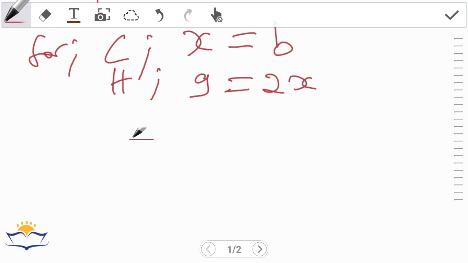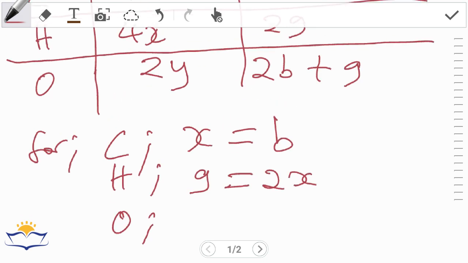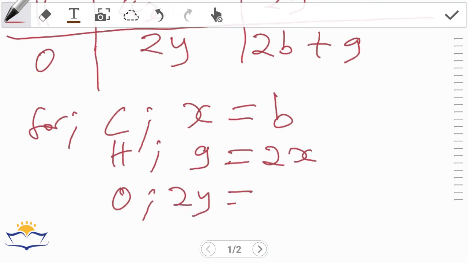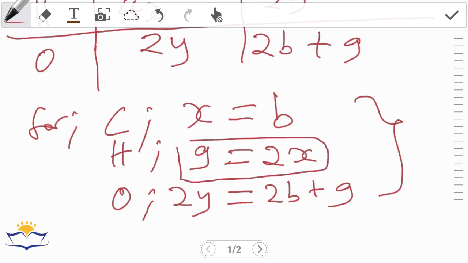For oxygen, 2y equals 2b plus g. Now we need to solve these three equations. Look for an equation in which one variable is equal to an integer times another variable. The other variable, just let it be equal to 1.